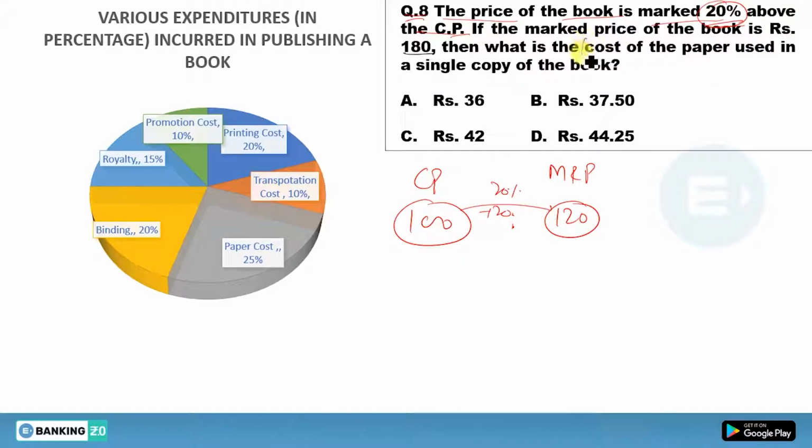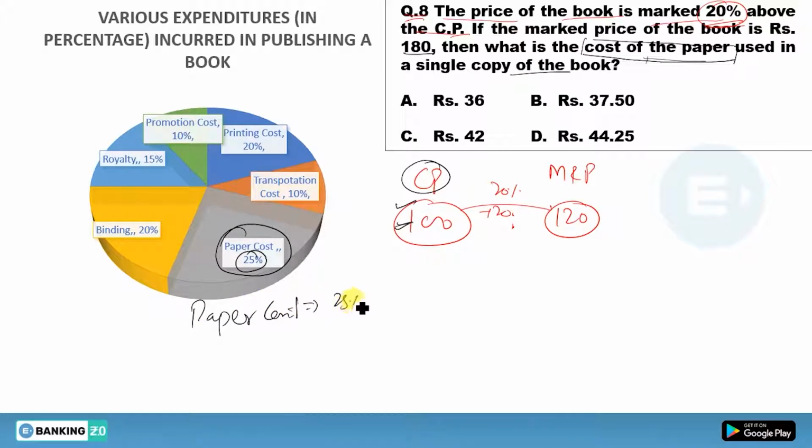You need to find the cost of paper used in a single copy of the book. You don't have to find this cost price. Actually you have to find the cost of paper. So just see here, what is the cost of paper? This one is the cost of paper. Paper cost is 25% of this CP. Then if your CP is 100, what will be your paper cost? We'll say 25% of this 100, so you'll get 25. So actually you have to find the value of this 25.